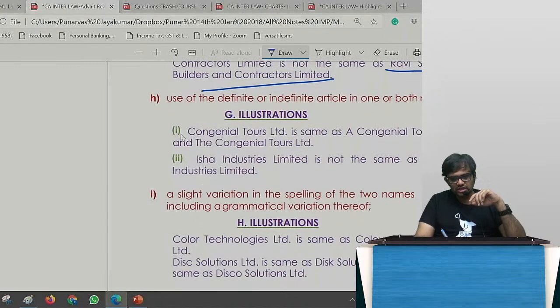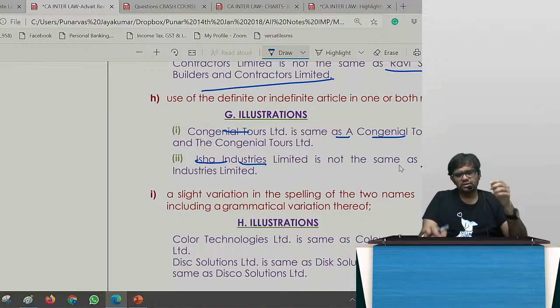Now, use of a definite or indefinite article like 'the', all these things. But if it's just a space, for example, Congenial Tours is the same as A Congenial Tours. Isha Industries Limited definitely is not the same as Anisha. Just because you added, you change the name now. It is not Isha, correct? It is Anisha. That's the thing.